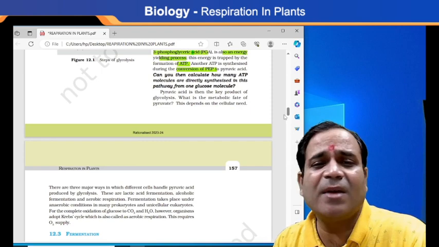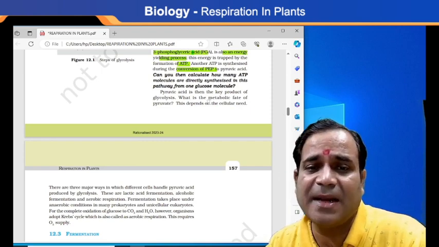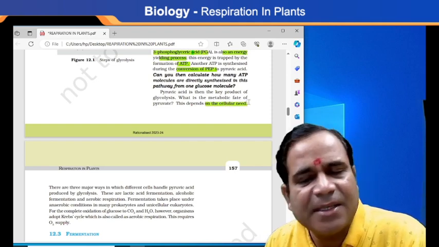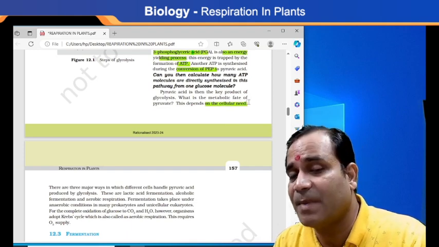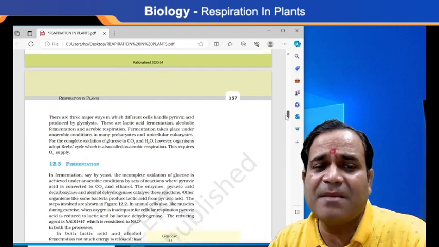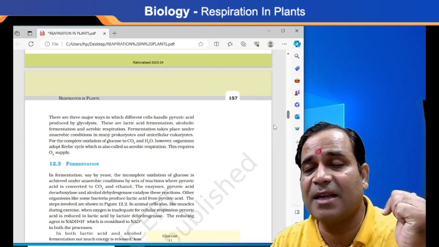So what is the metabolic fate of pyruvate? The metabolic fate totally depends on the cellular needs. What the cell needs is responsible for determining the fate of pyruvate. Now, how many major ways are there in which different cells handle pyruvic acid produced by glycolysis?